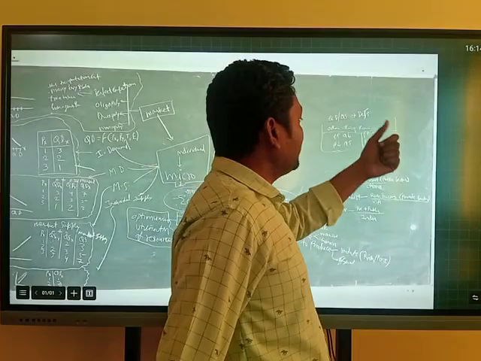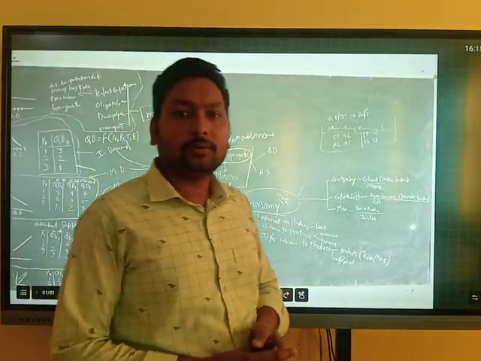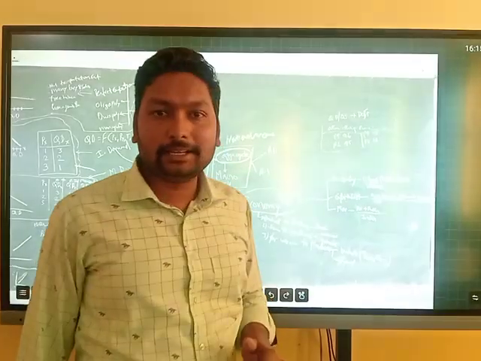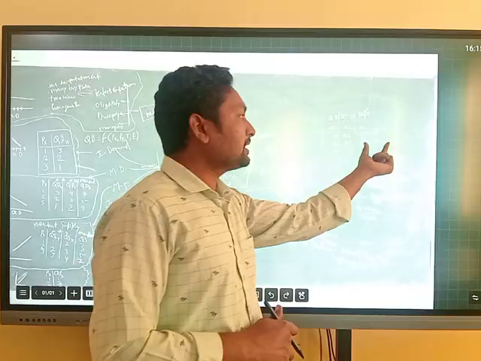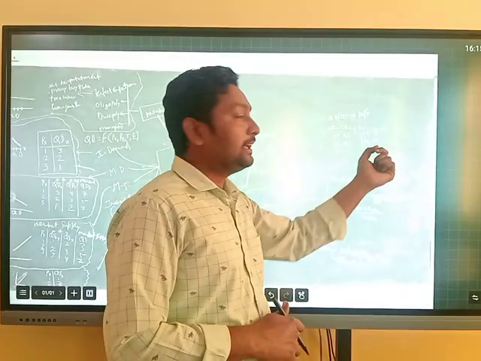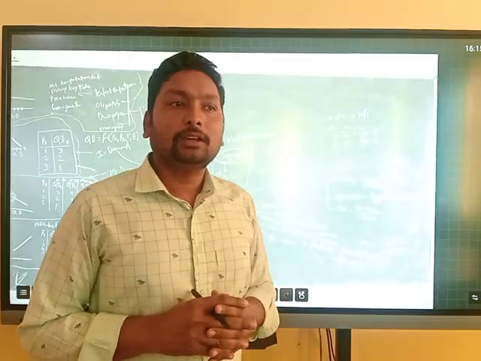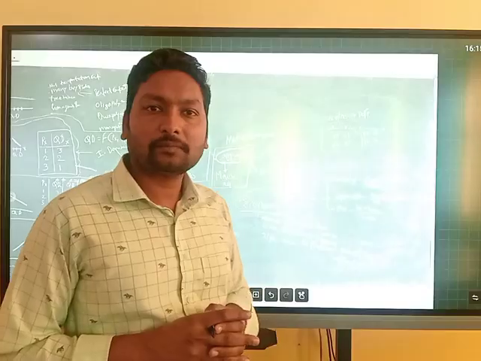The other things remaining the same, when the price of a commodity increases, then the supply of the commodity also increases. When the price of a commodity decreases, then the quantity supplied also decreases. That shows a positive relationship. If two variables are moving in the same direction, that is called a positive relationship between two variables.